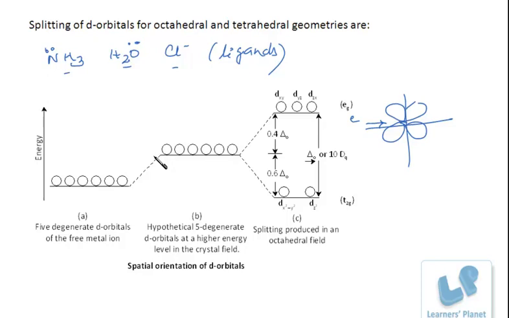For that, a spectrochemical series is given in which the ligands are arranged in the order of their abilities to split the d orbitals. Now here, the 3 d orbitals are there and these are 2. These d orbitals contain unpaired electrons. Suppose the unpaired electrons are here.